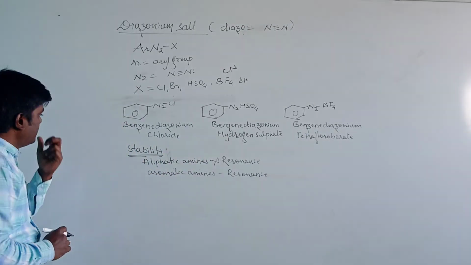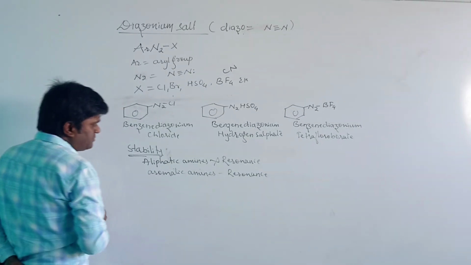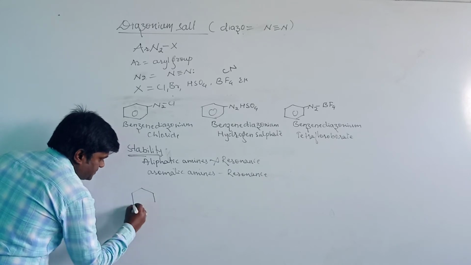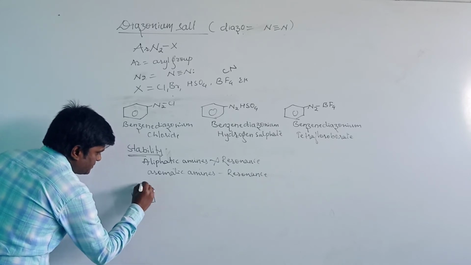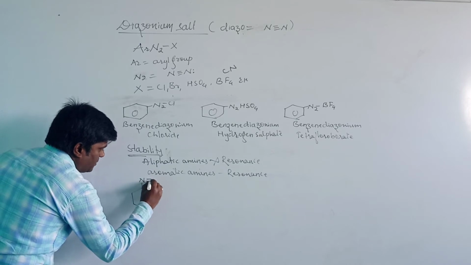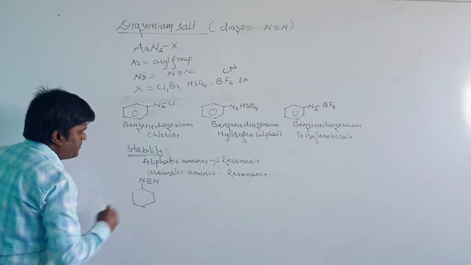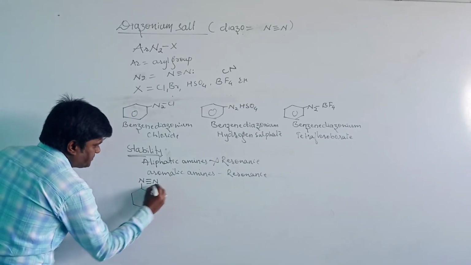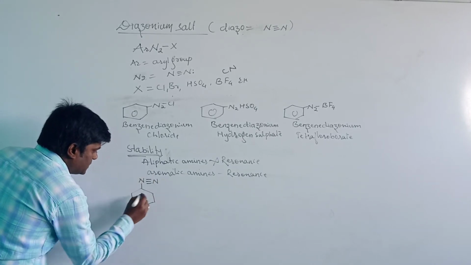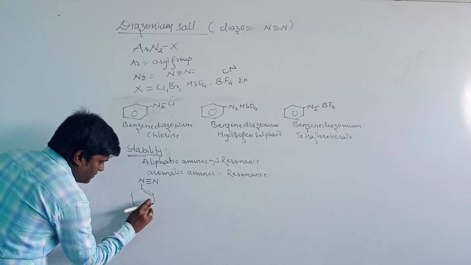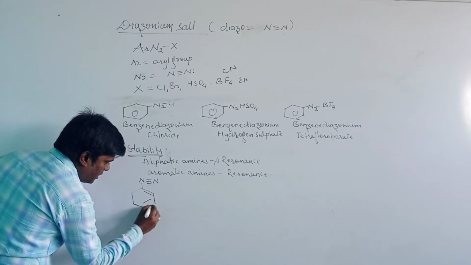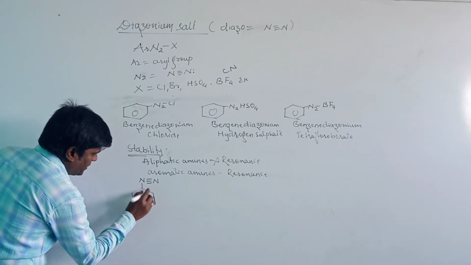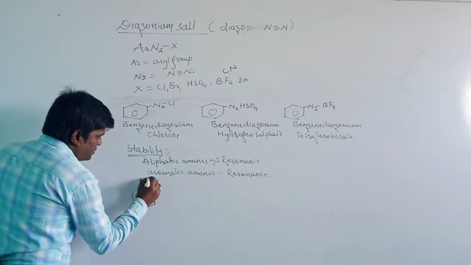Then let us see the resonance structure of benzene diazonium. Here is the triple bond nitrogen with a lone pair of electrons. In the benzene, the electrons are delocalized, with double bonds here.